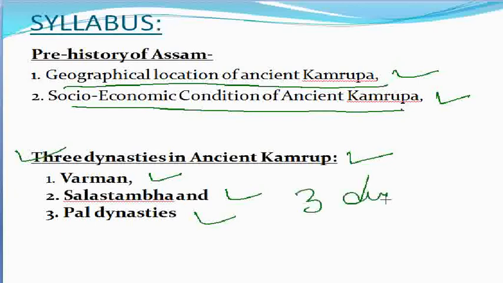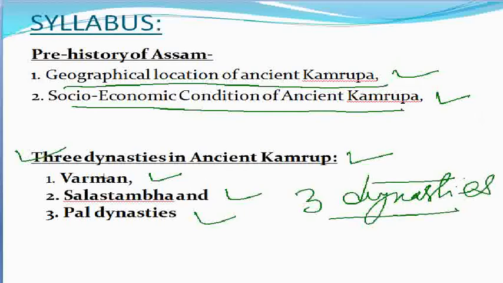These three dynasties of ancient Kamrupa are included in the syllabus, and I'll try to cover these portions in my video, that is the prehistory of Assam and also the subsections included in it.